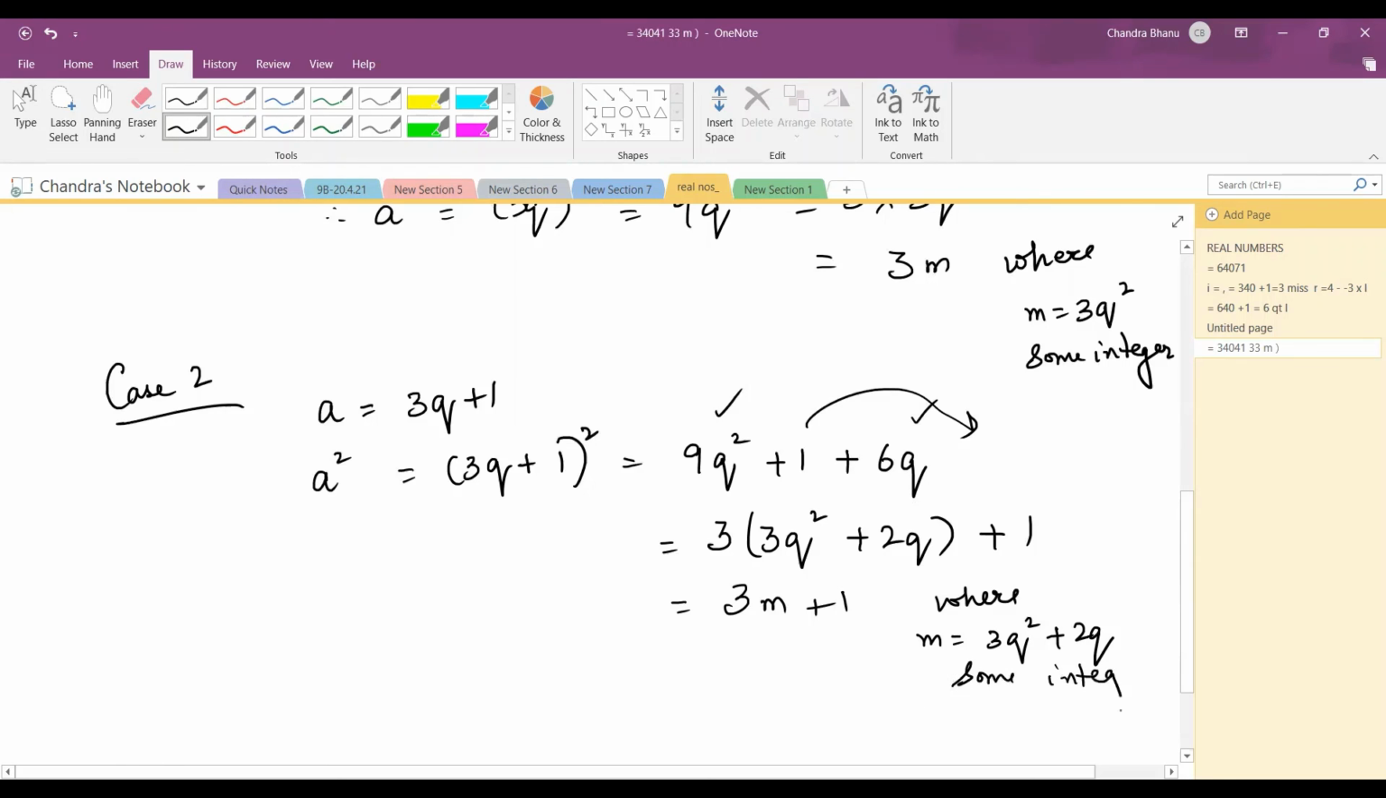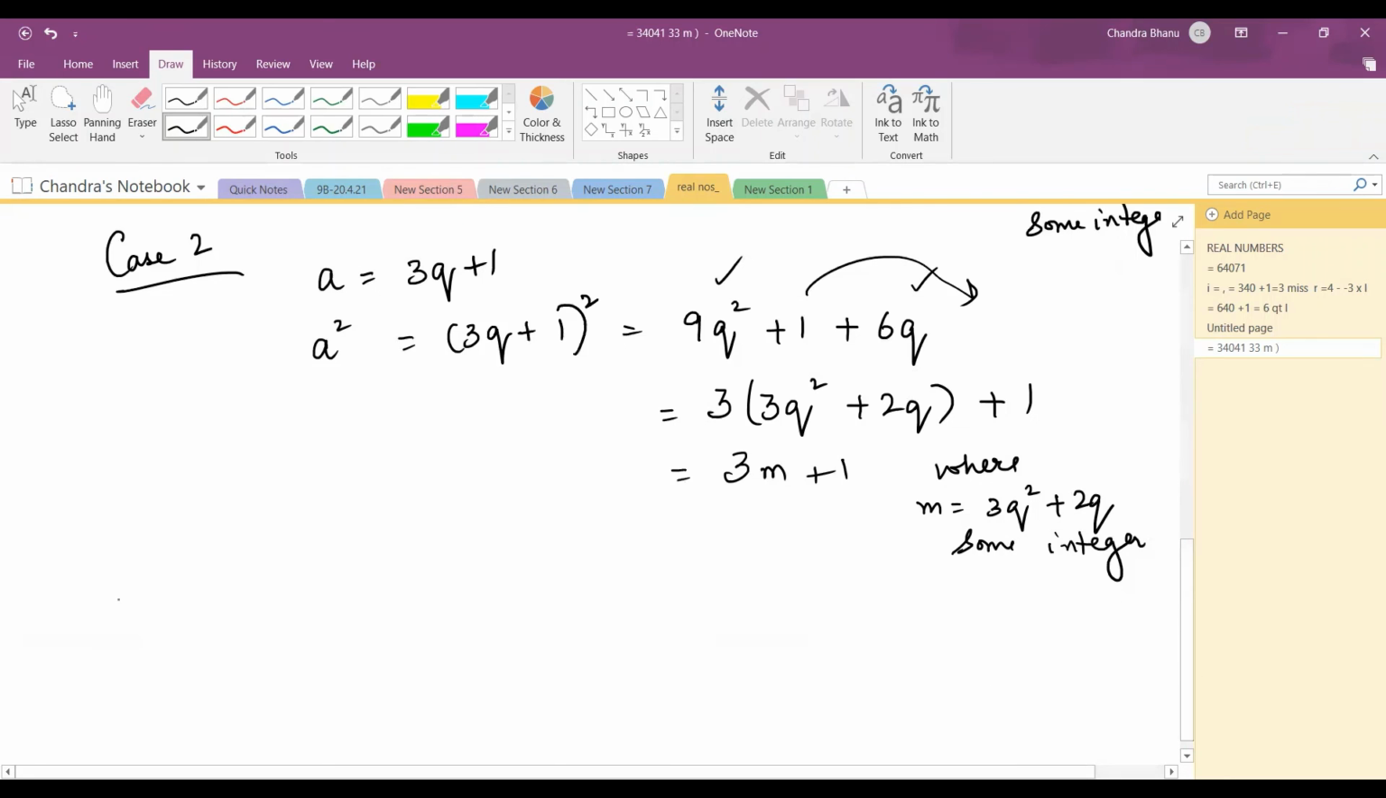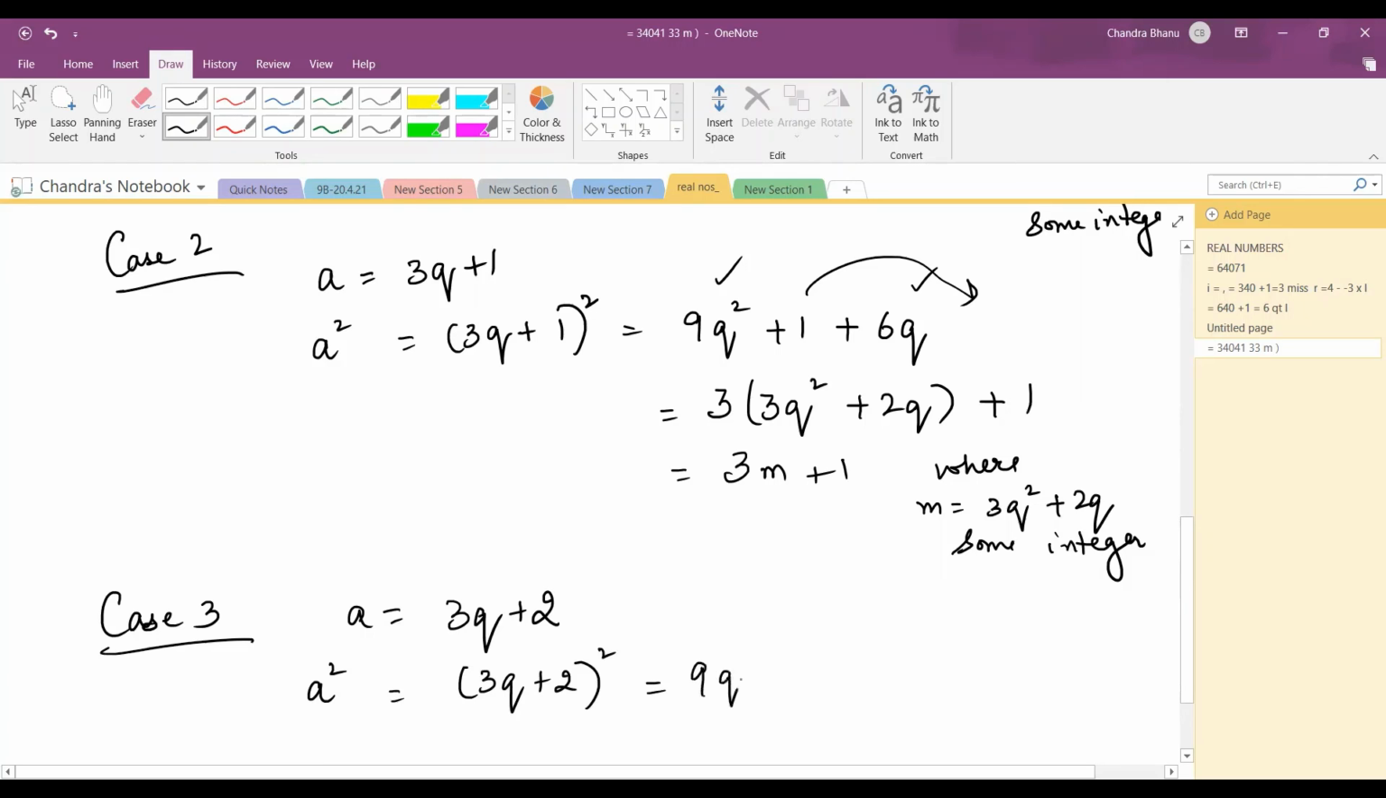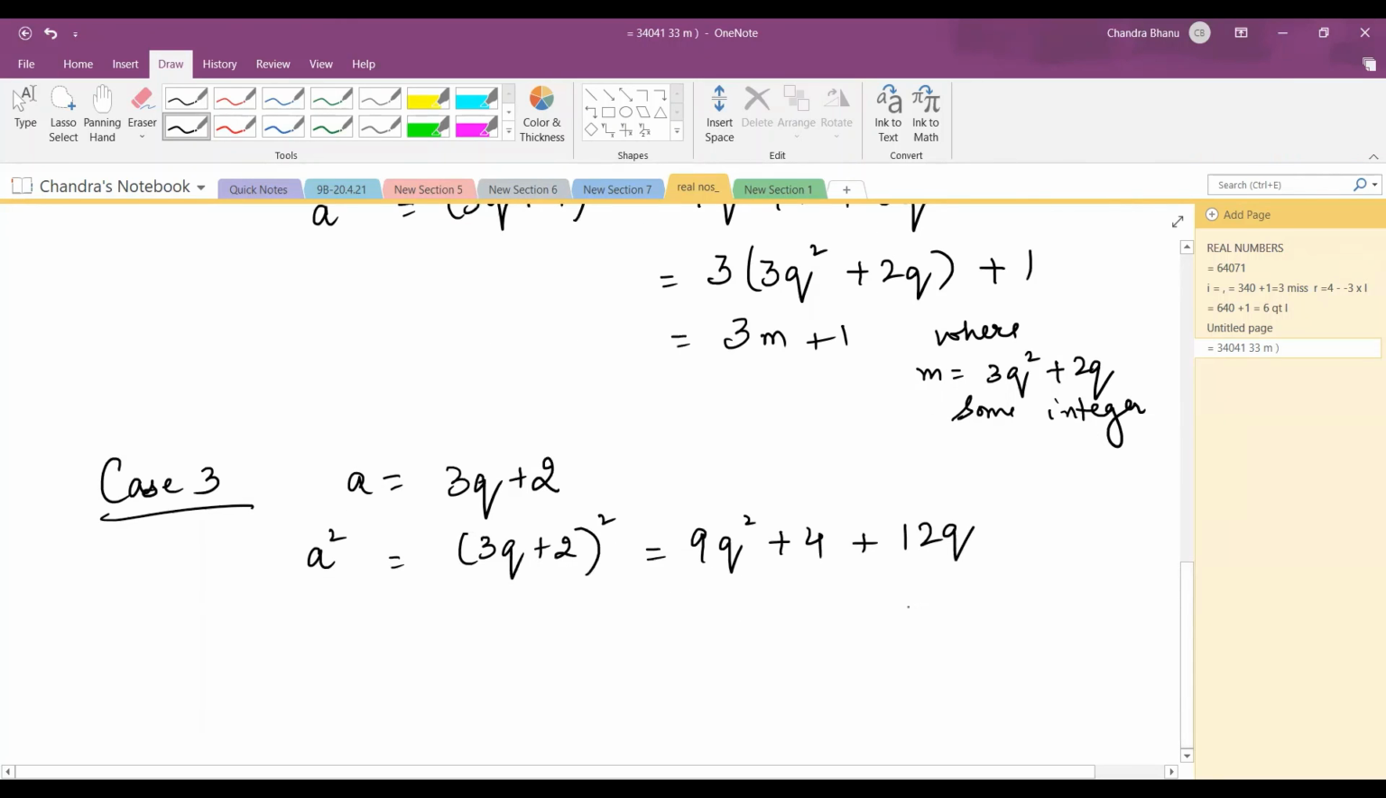Now let's discuss the last case. The last case was when my a is equal to 3q plus 2. In this case, what kind of form is it going to take? Let's square both sides. a square is equal to (3q plus 2) square. So this can be written as 9q square plus 4 plus 12q. Now, do I have 3 common in all of them? No. If I take only 3 common from these two terms, then I'm left with 4. Then it will be of the form 3m plus 4. But I don't want 3m plus 4. I want 3m or 3m plus 1.